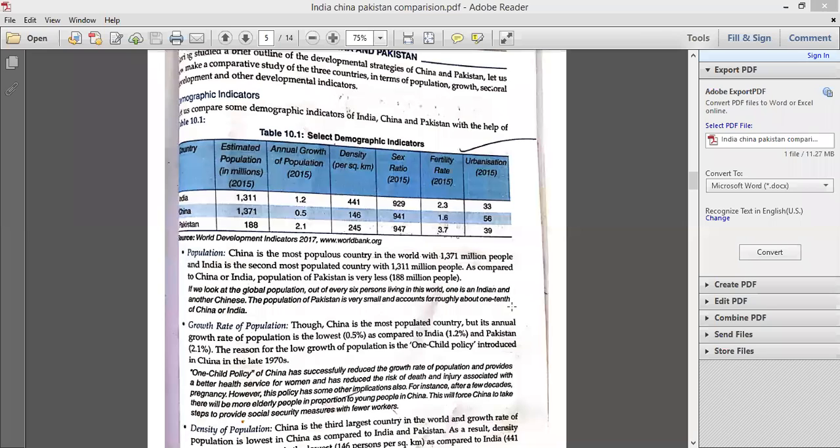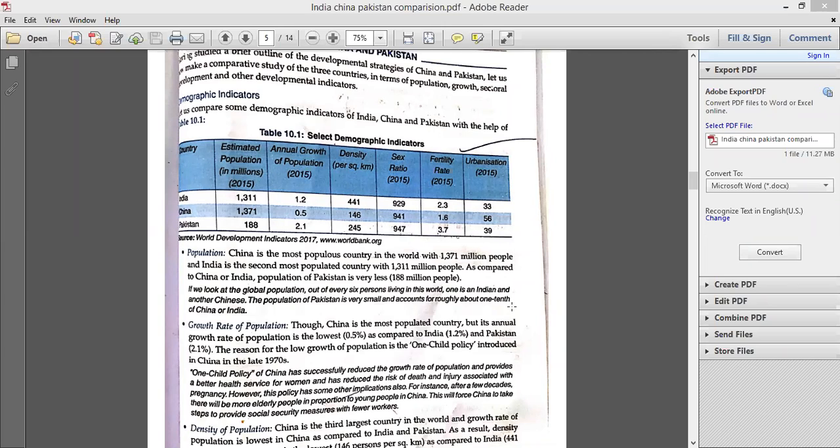So it is clear to everyone that although China is the most populous country in the world, still it is observed that due to the one child policy, the growth rate of China was very low, as you can see, 0.5% only per year. If we talk about India, it is 1.2, and if we talk about Pakistan, 2.1, which is the highest of all these three countries.